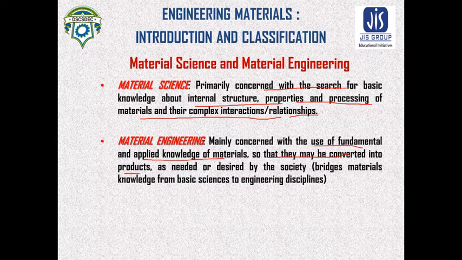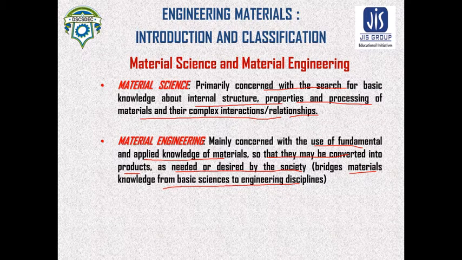So for material engineering, what is important is what material can be converted into the product as needed or desired by society. So material engineering bridges the material knowledge from basic science to engineering disciplines.